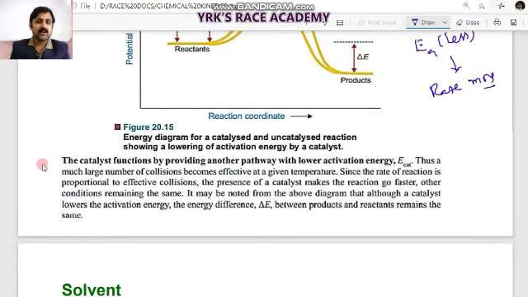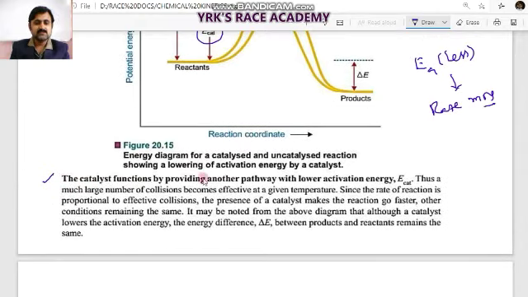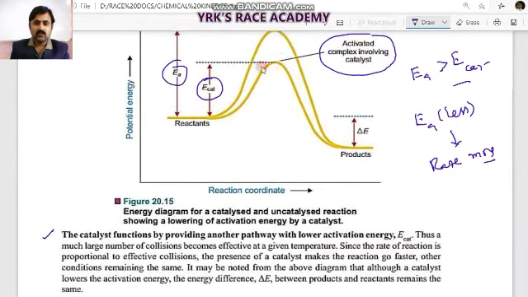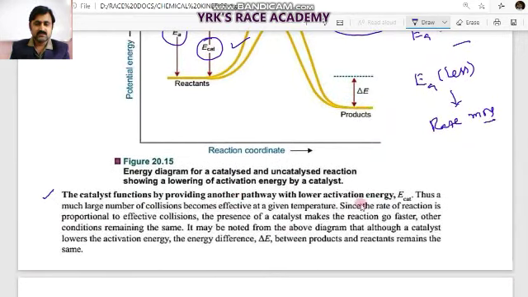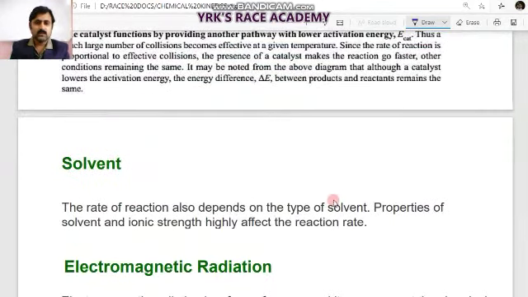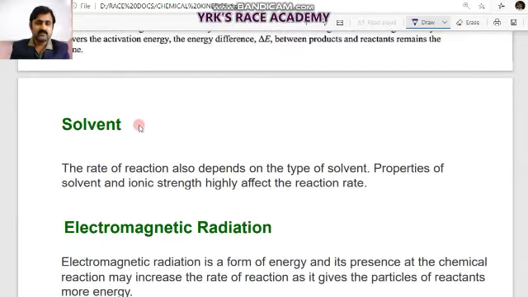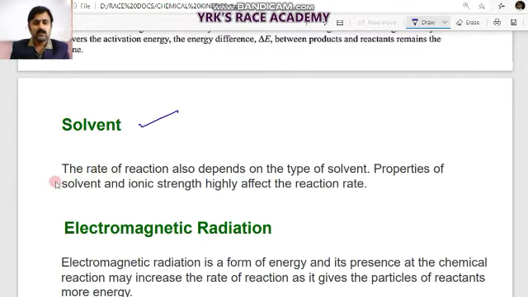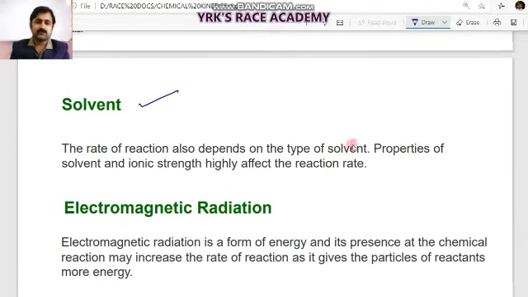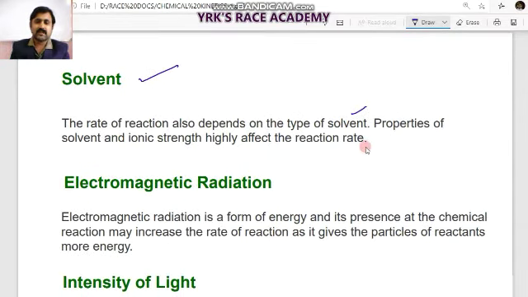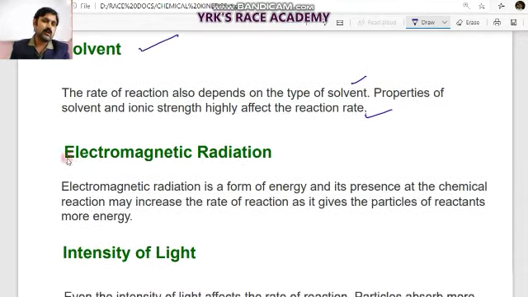So a catalyst functions by providing another pathway with lower activation energy. So this is the lower activation energy. This is all discussed here. Another important point is the solvent, that is also most important. Rate also depends on the type of solvent, and the properties of the solvent and ionic strength highly affect the rate of reaction. That is one important factor.